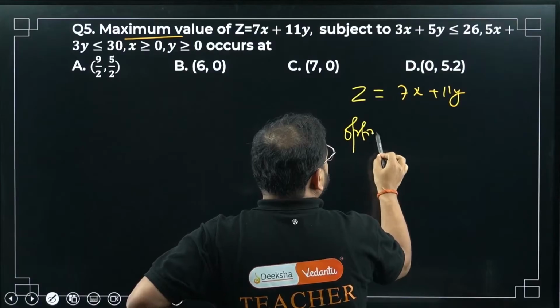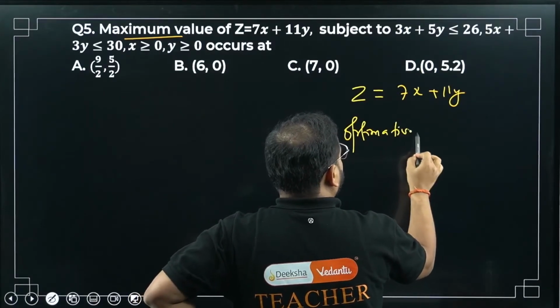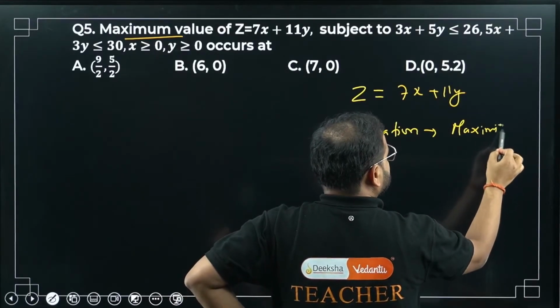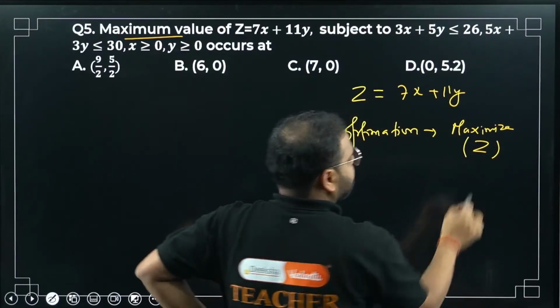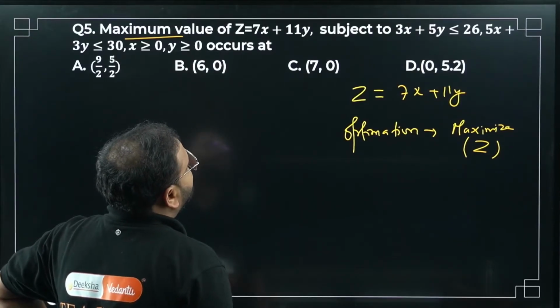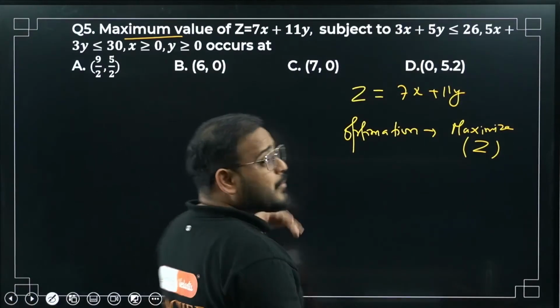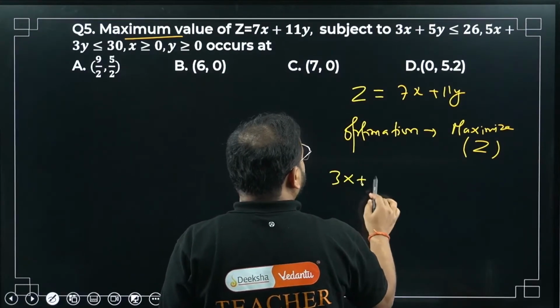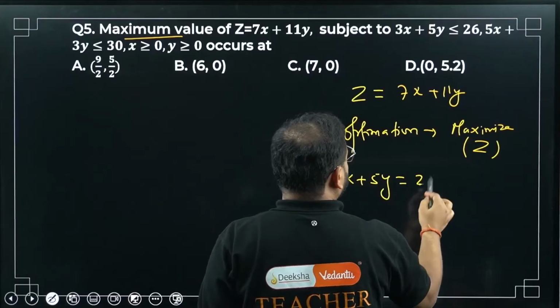My optimization is to maximize the value of z. Subject to 3x plus 5y less than 26. Inequations are given, so I have to write them in the form of equations first. 3x plus 5y equals 26.